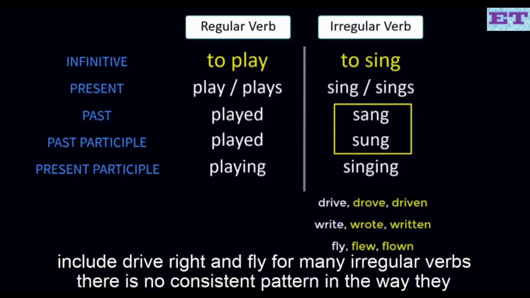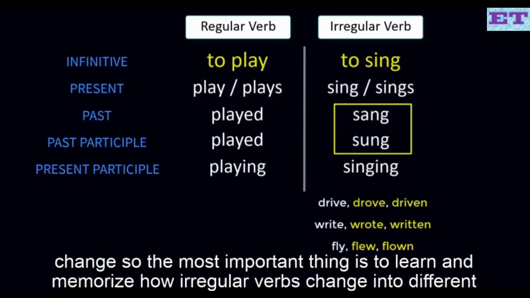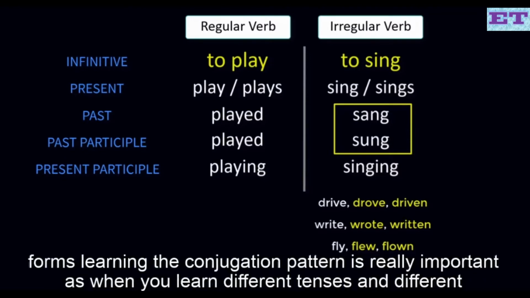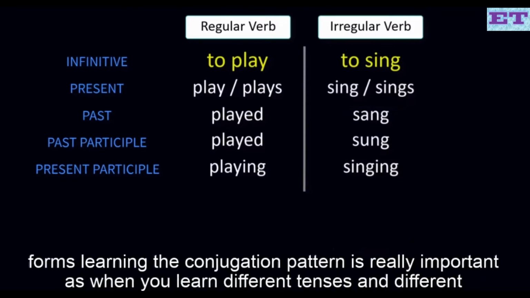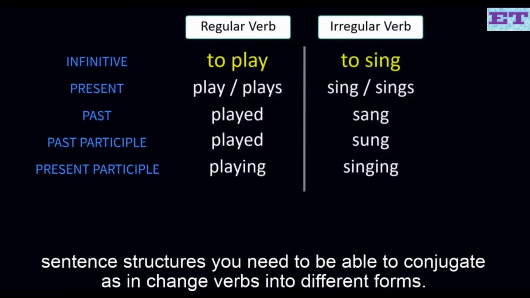For many irregular verbs, there is no consistent pattern in the way they change. So the most important thing is to learn and memorize how irregular verbs change into different forms. Learning the conjugation pattern is really important, as when you learn different tenses and different sentence structures, you will need to be able to conjugate, as in change verbs into different forms.